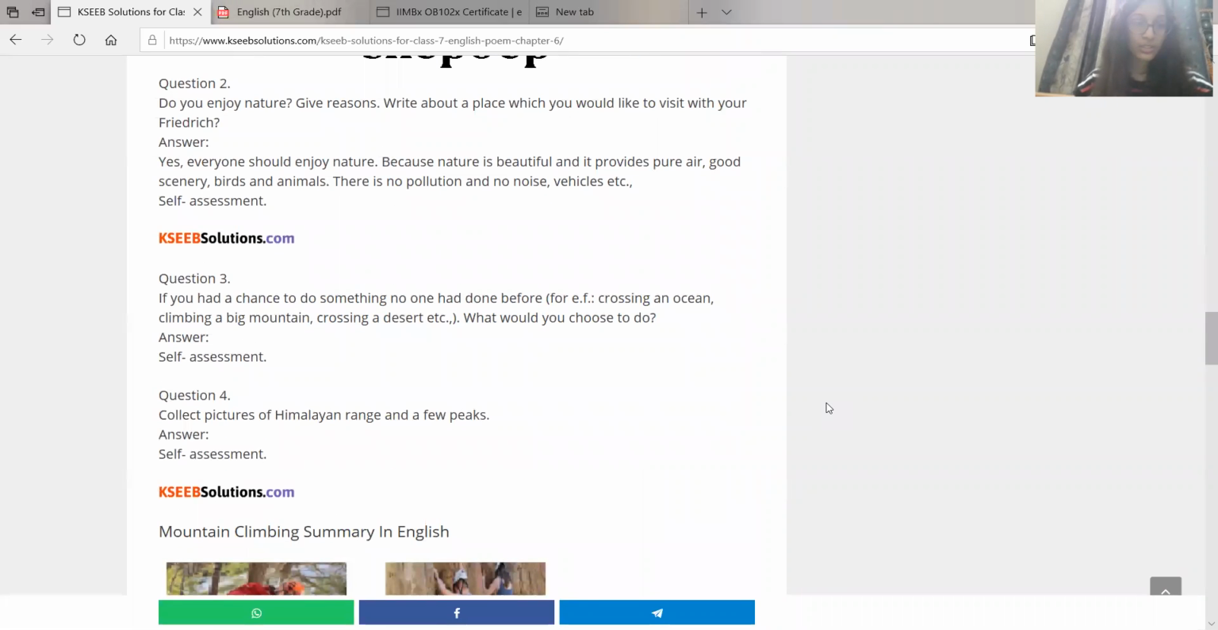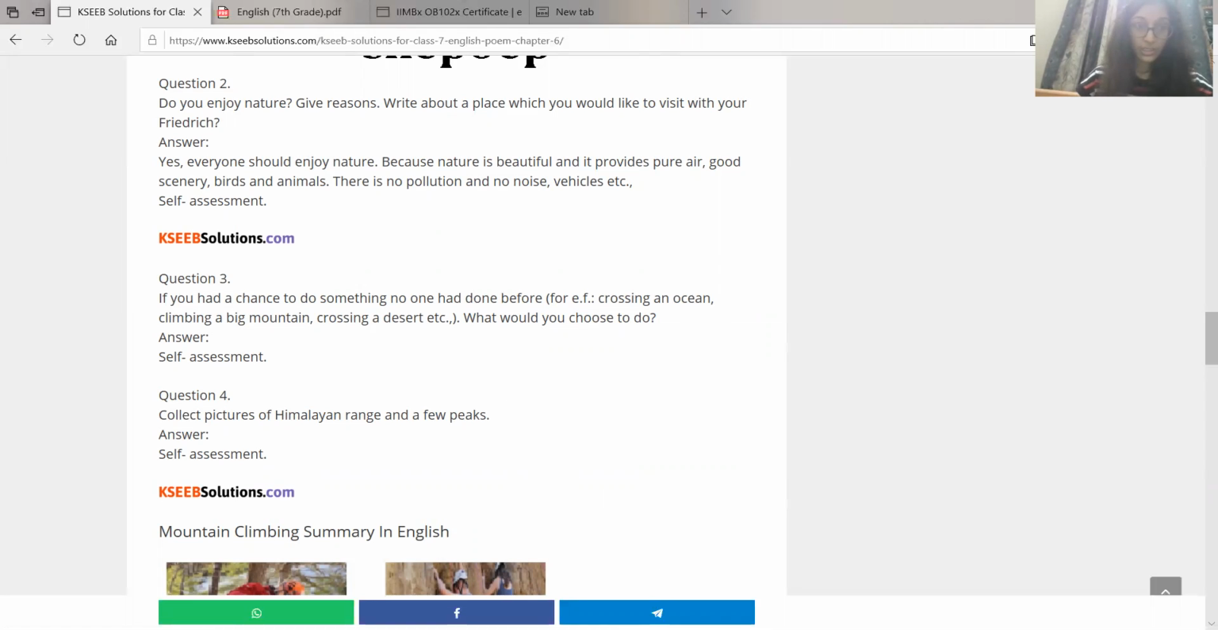Next, do you enjoy nature? Give reasons. Write about a place which you would like to visit with your friend. Yes, everyone should enjoy nature because nature is beautiful and it provides pure air, good scenery, birds and animals. There is no pollution and no noise, vehicles, etc. So you can write this about nature, but a place that you would like to visit with your friend, you have to write it on your own. Okay.